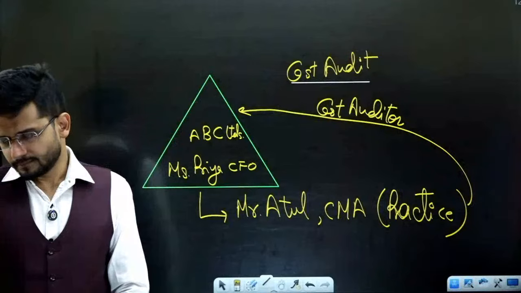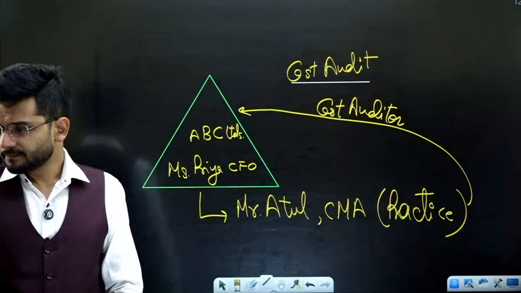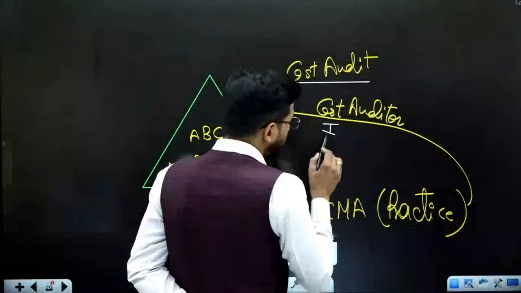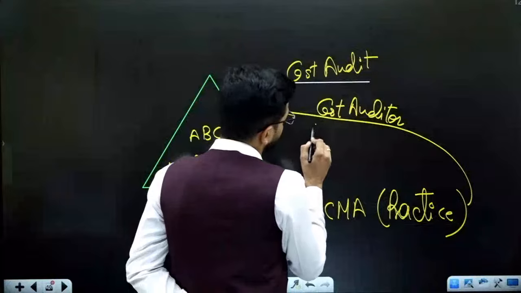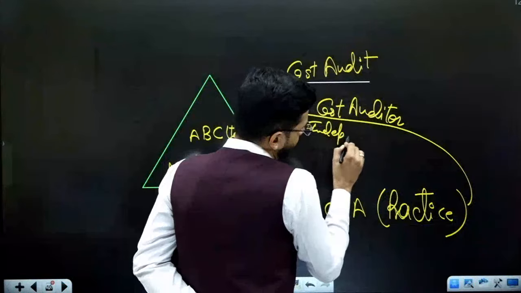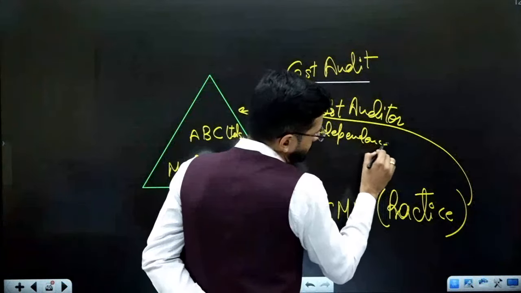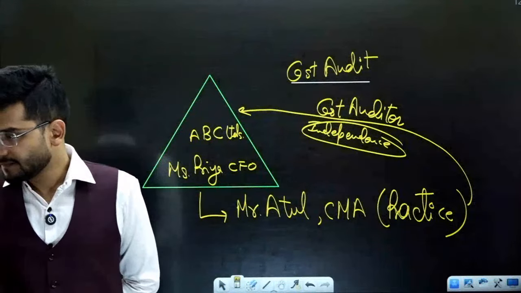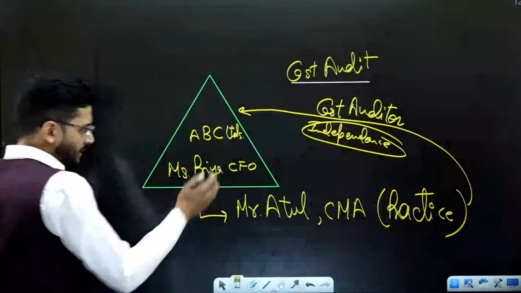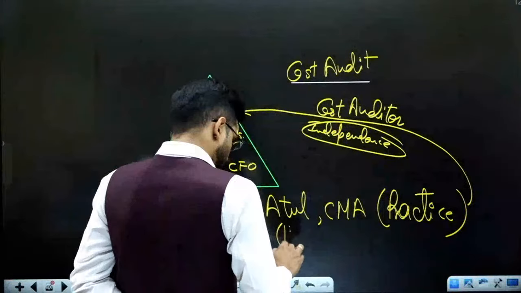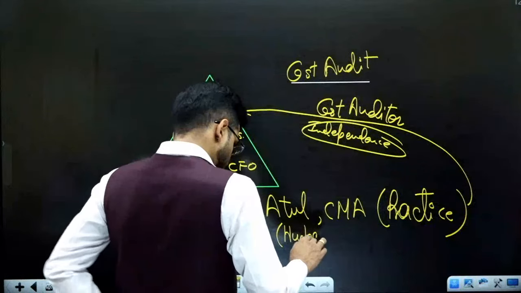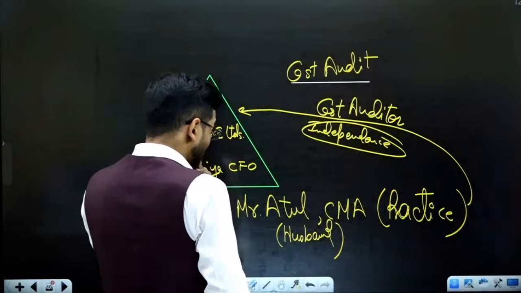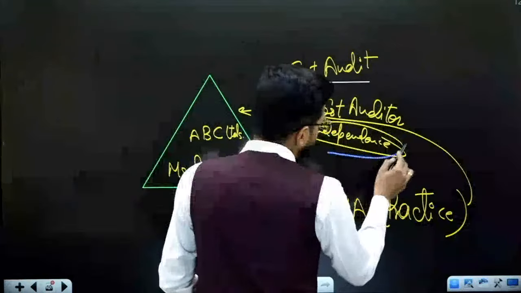Okay. No is okay. So the first problem is, as correctly identified, independence. The problem is independence. Mr. Atul is the husband of Miss Priya. The first problem is independence.